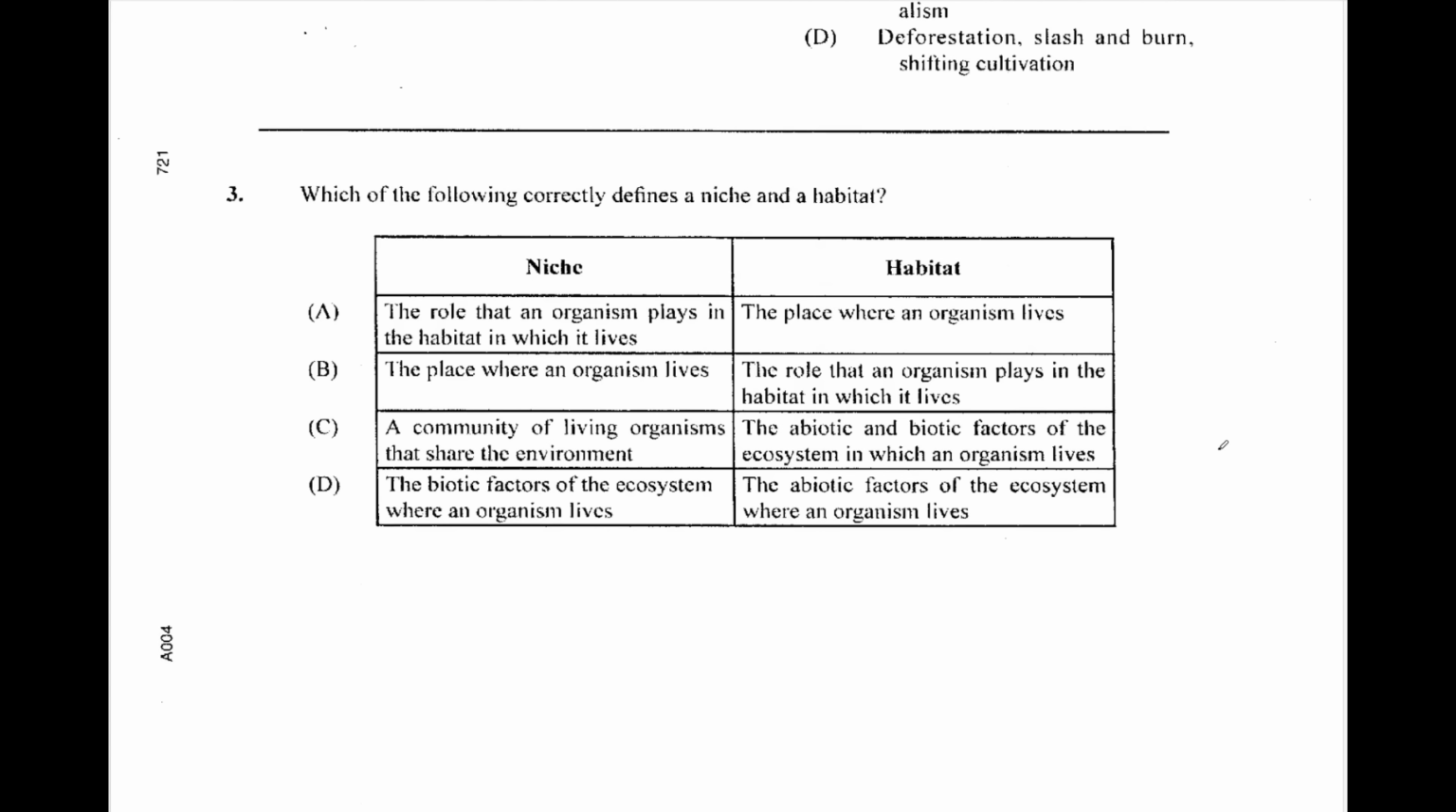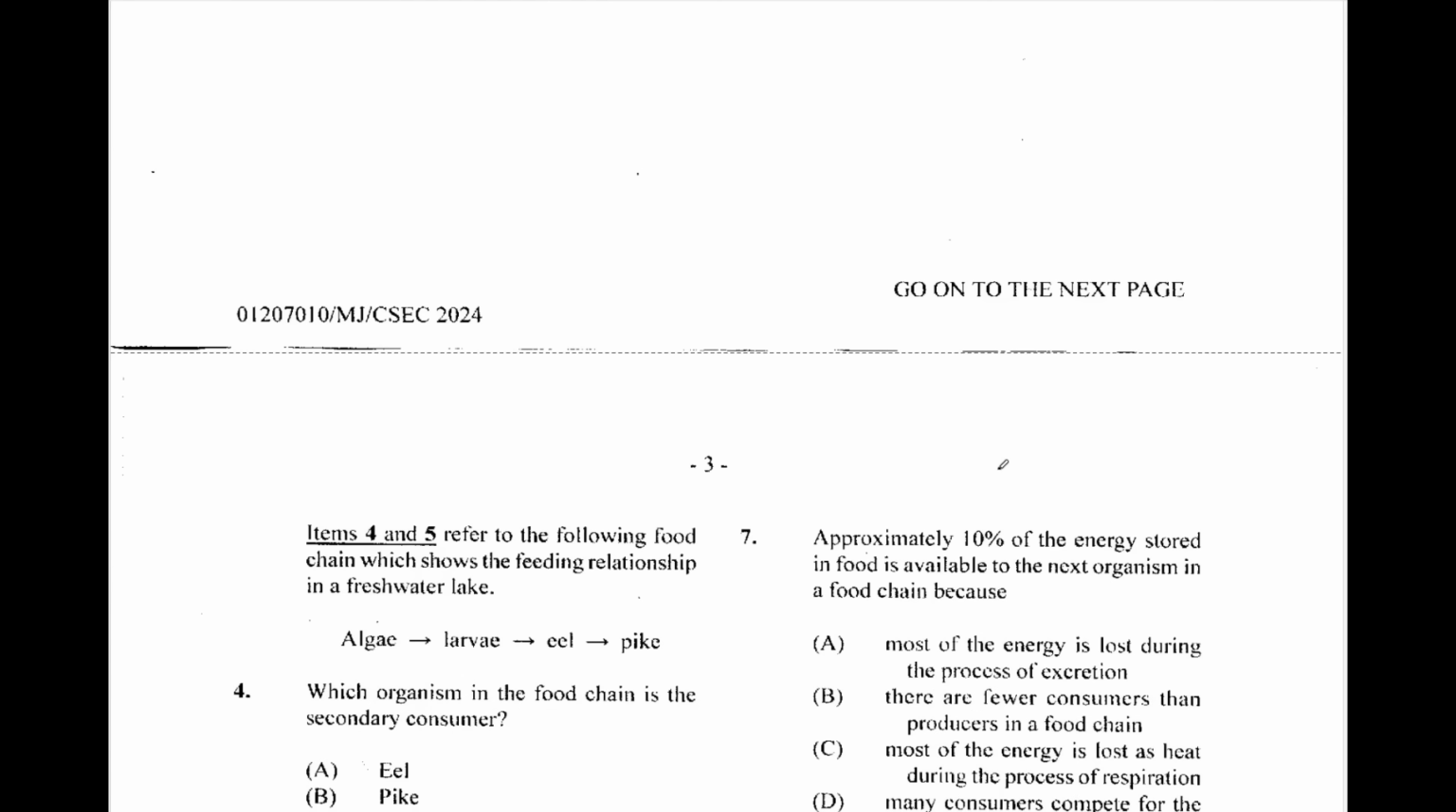Question 3. Which of the following correctly defines a niche and a habitat? A niche is the role or the job an organism has where it lives, and the habitat is the place where it lives, meaning its home. So A is the answer for number 3.